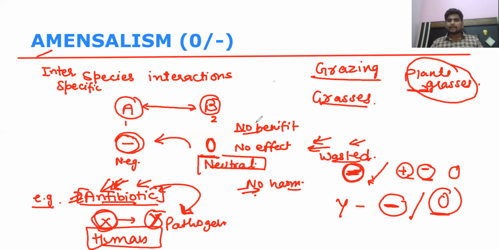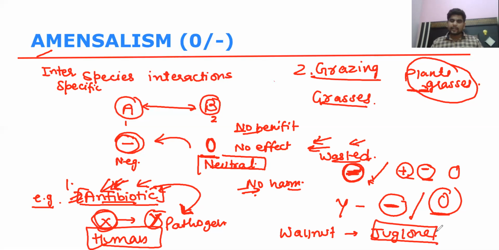One more common example is the walnut plant. This is 2, grazing was 1. The walnut tree secretes a chemical, juglone. This juglone chemical inhibits the growth of other plants like apple and lychee. Due to the secretion of this chemical, the apple and lychee plants got inhibited.